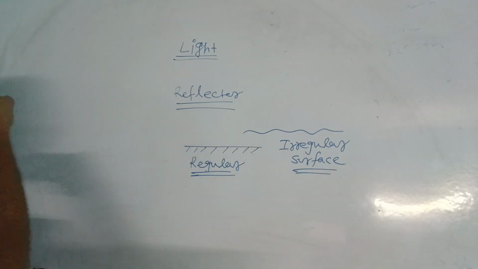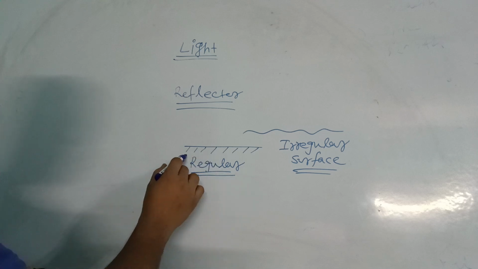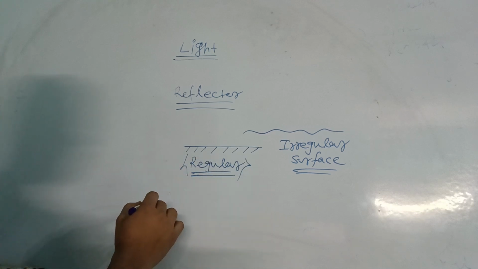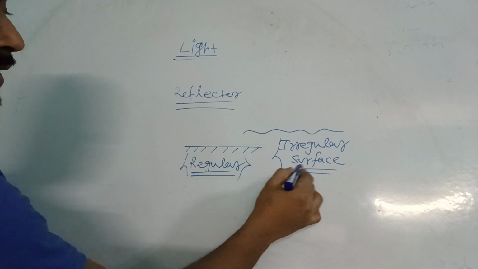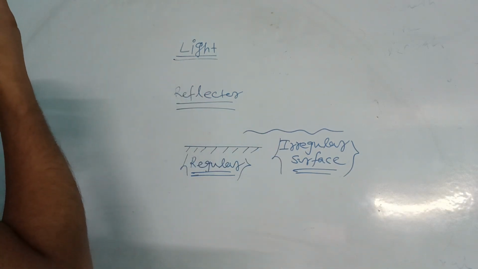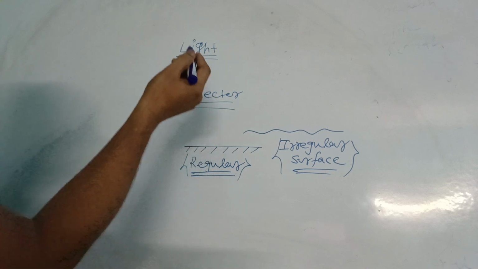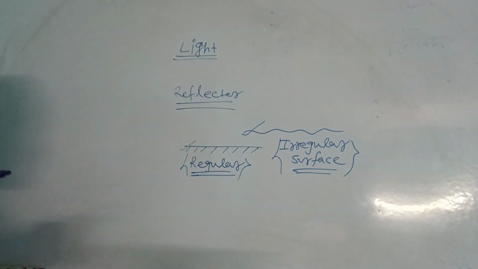This is called irregular surface. So which one is plain polished? This is called regular surface. And which one is rough? Then this is called irregular surface, and there is no regularity. So two types of surfaces are, one is regular, another one is irregular surface.